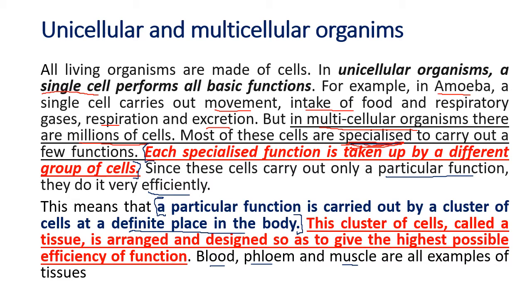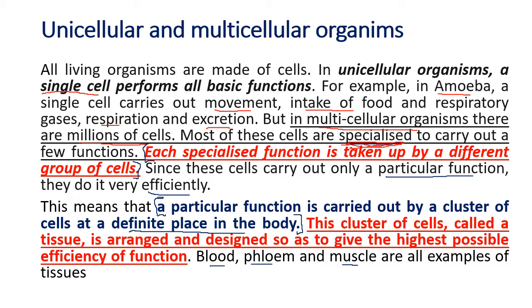In plants also, there are vascular tissues. They conduct food and water from one part of the plant to the other parts. So what is happening basically in both plants and animals is division of labor. The work is divided among the whole organism and everybody has to do their work efficiently. When every organ, every tissue does its work efficiently, the whole organism functions properly.